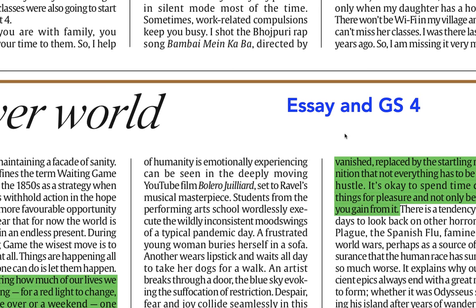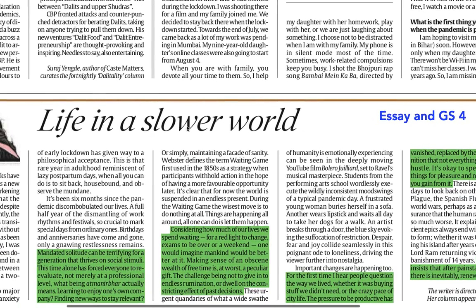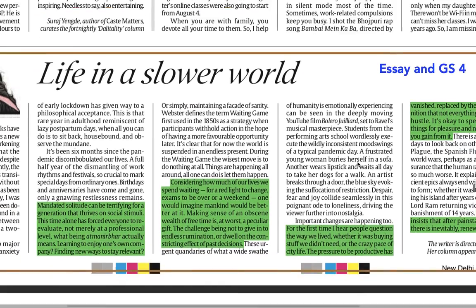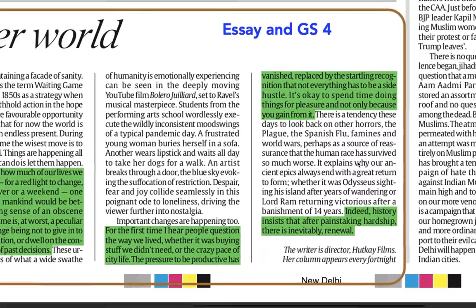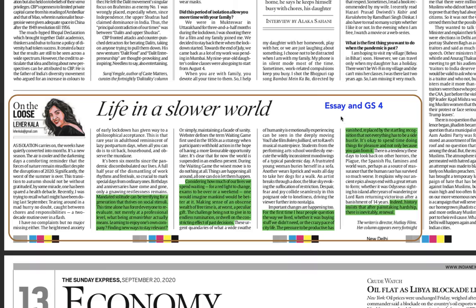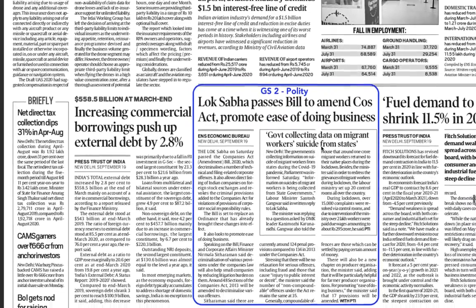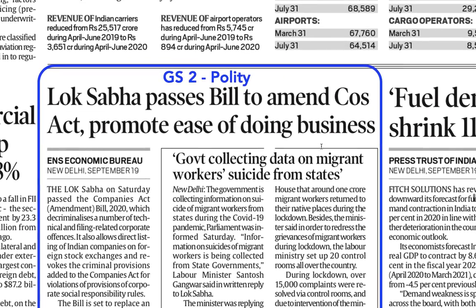The topics which are important for essay and GS4 are a little bit vague, where you cannot specifically demarcate them. But once you start reading the newspaper, you will get a knack for it, where the articles which you think might not be useful for UPSC are also useful for essay and GS4. So this is one example where you can take an article for essay and GS4. Let's move ahead.